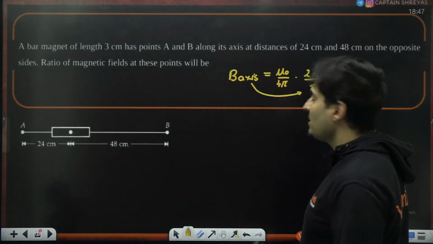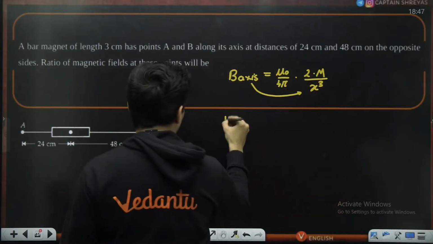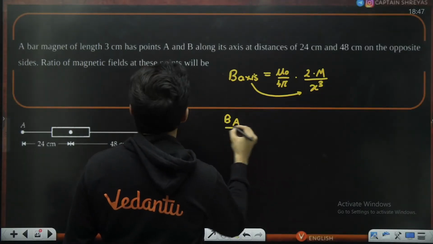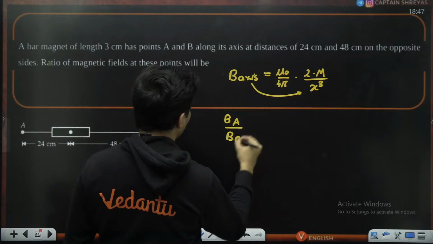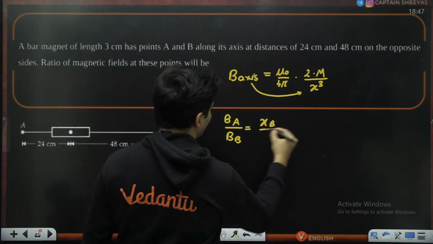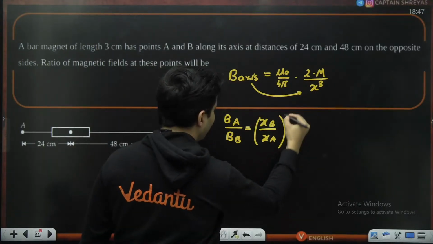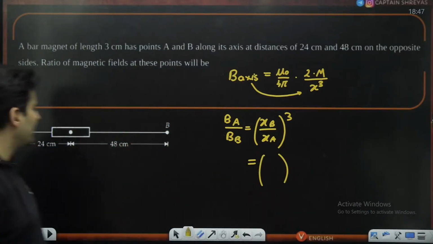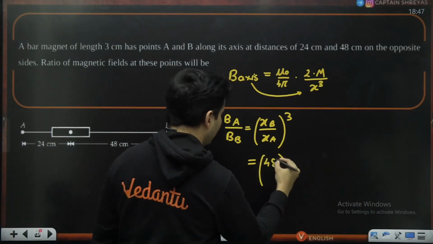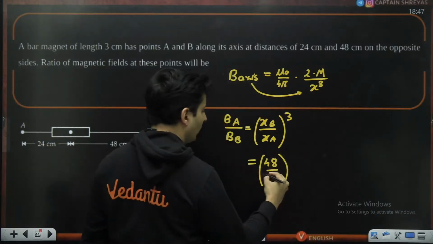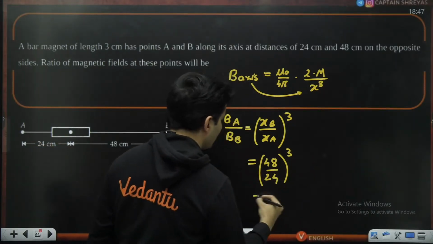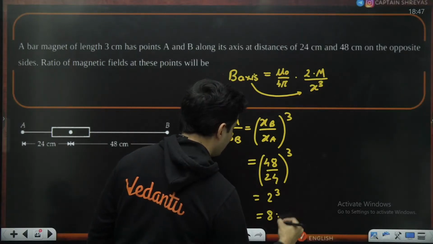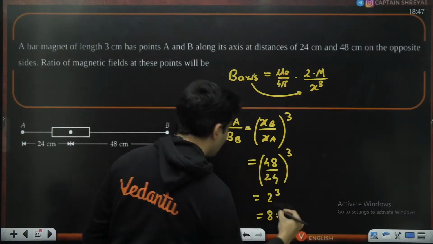So it is inversely proportional to x cube. So the magnetic field at point A and magnetic field at point B will be xb by xa, the whole cube. What is xb and what is xa? xb is 48. This is 48. xa is 24, the whole cube. So 48 by 24 is 2. 2 cube is basically 8. So 8 is to 1 is the answer. 8 is to 1 is the answer.